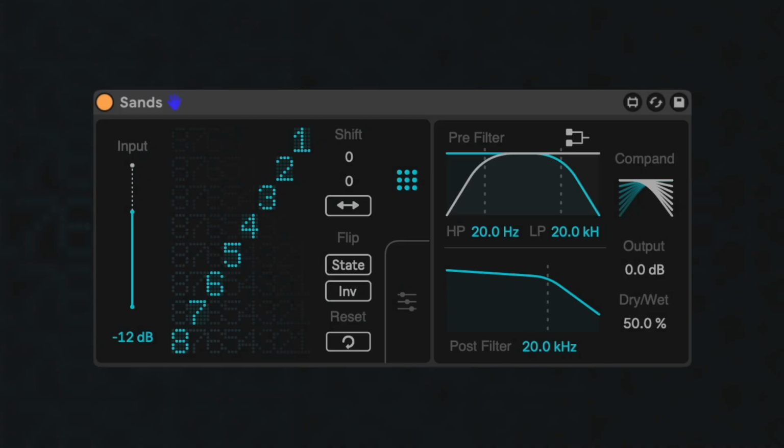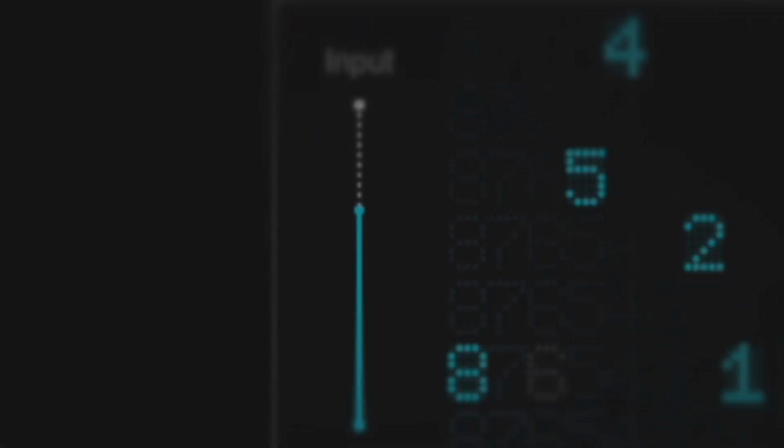Let's move bit 1, representing the quiet signal around the noise floor, to the position of bit 6. Here's the 3rd bit, at the position of bit 8. You can turn off different bits by command clicking on any of the currently activated bits in the matrix. This will distort your sound like a bit crusher, but unlike a normal bit crusher, you can turn off higher bits while leaving the lower ones unaffected.